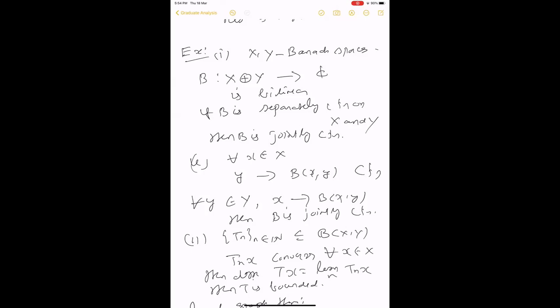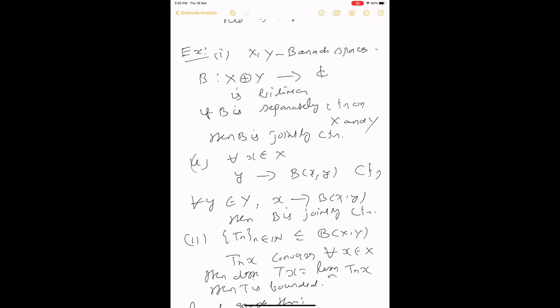You want to say that B of alpha x, y is also the same as B of x, alpha y? That need not be the case. Just bilinear in each variable is enough. You have a bilinear map from X cross Y to C. If it is separately continuous, then it will be jointly continuous. That's also true. I just want to apply the uniform boundedness principle in some case. I want to give an example.